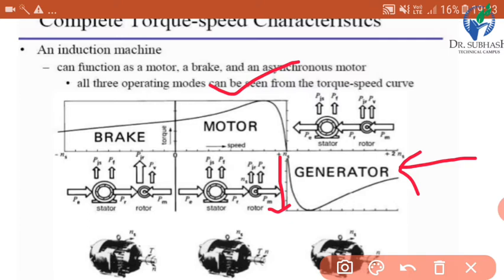It means torque is in negative direction. And one more region we can see is brake. If the torque is less than the starting torque, then motor will not operate and brake will be there. It means motor will eventually stop. So this is the complete torque speed characteristics.